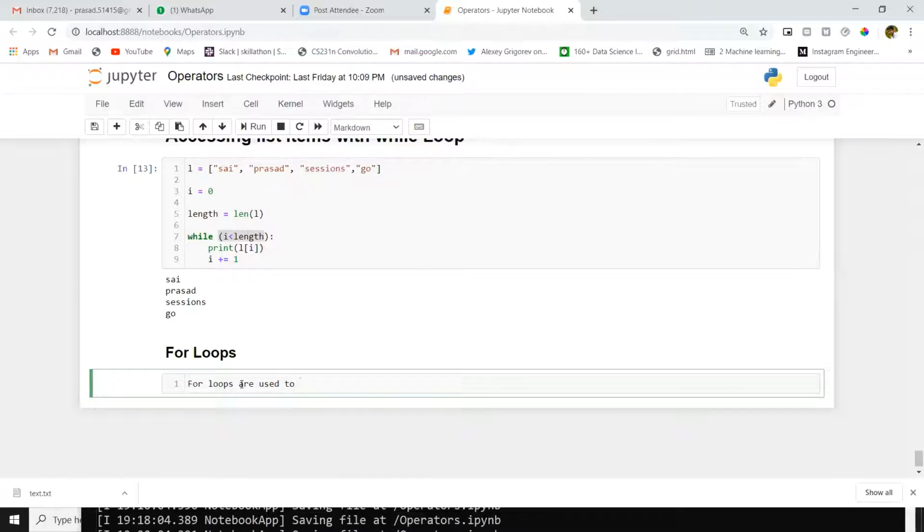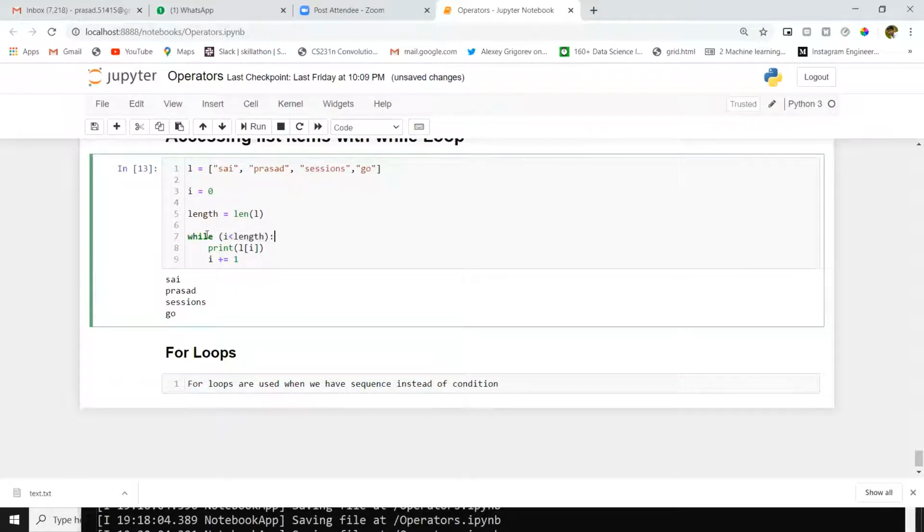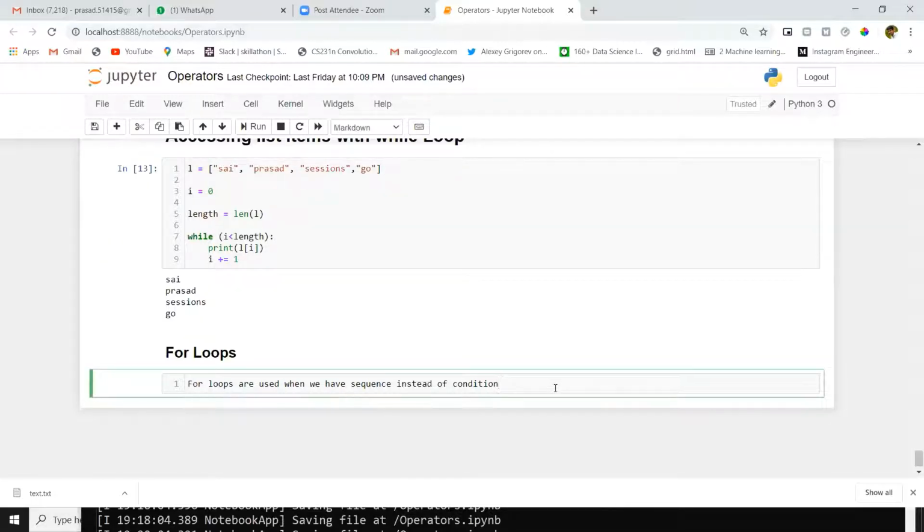For loops are used when we have a sequence instead of a condition. In a while loop, we will keep one condition. We will execute that loop until that condition fails. But in for loops, that is different. We will be having one range or a sequence.